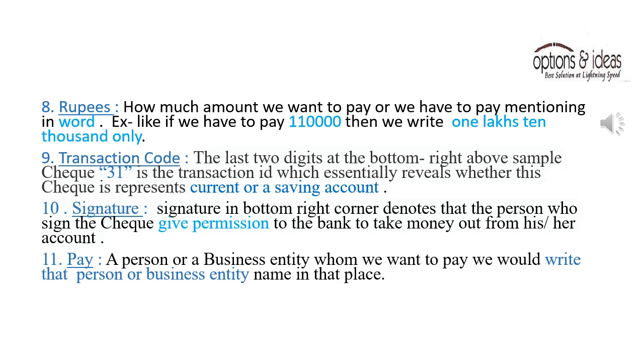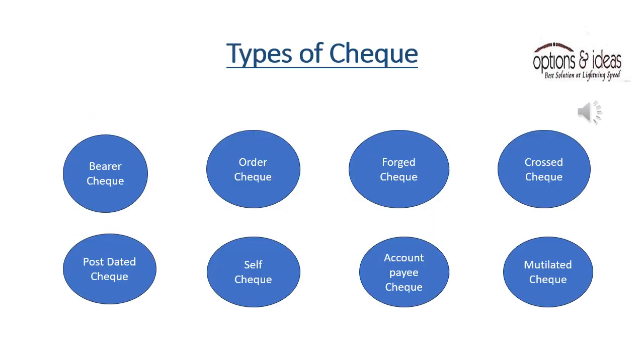11. Pay. A person or a business entity whom we want to pay, we would write that person or business entity. Types of check. Bearer check, order check, forged check, crossed check, post-dated check, self check, account payee check, mutilated check.